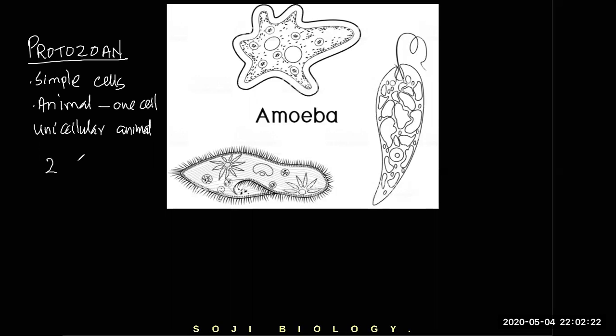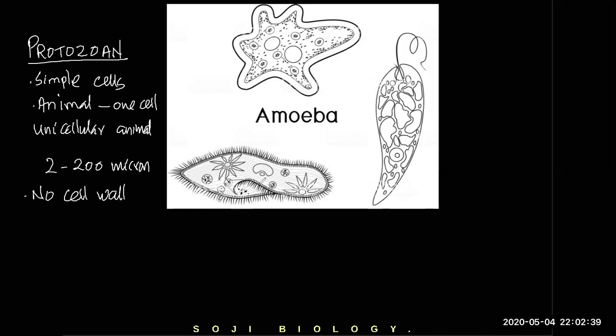What's the size? 2 to 200 micron. Learn the size for each group. They can ask in the exam. Being an animal cell, you don't find the cell wall. There is no cell wall. Here, you don't see the cell wall. These are some examples over here.